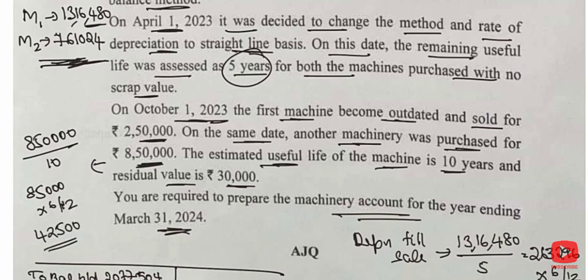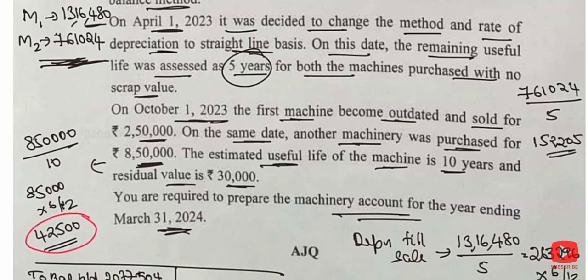The other machinery is used for the full year. So it will be depreciated for the full year: 7,61,024 divided by 5, you will get 1,52,205. This is the depreciation for machinery 3. So what you are going to do? Depreciation for the new machine is this. Depreciation for the old machine till the date of sale is this. Depreciation for the old machine which is not sold is this. That you are going to calculate.